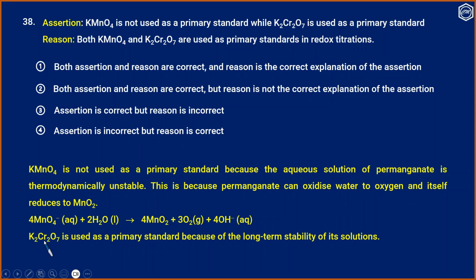On the other hand, potassium dichromate is used as a primary standard because of the long-term stability of its solution. So, assertion is correct, but reason is incorrect. That is, KMnO4 is not used as a primary standard. Therefore, option 3 is the correct answer.